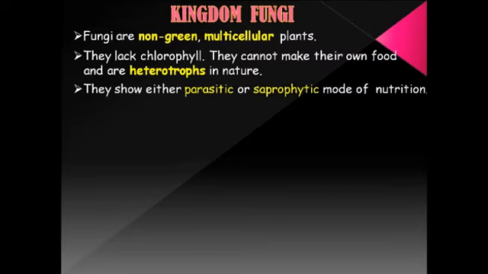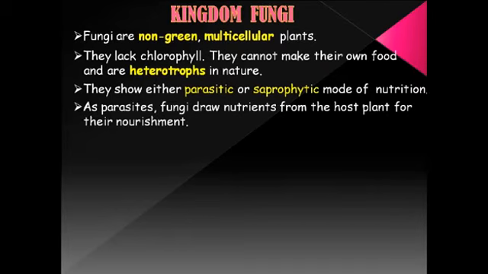They depend on others. They show either parasitic or saprophytic mode of nutrition. Either they can be parasites or they can be saprophytes. If they are parasites, that means they live on other organisms or other plants. If they are saprophytes, that means they live on dead and decaying matter.